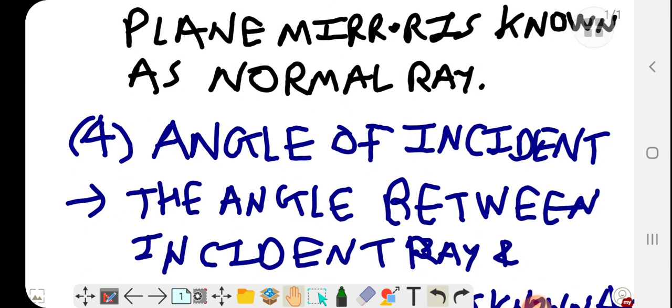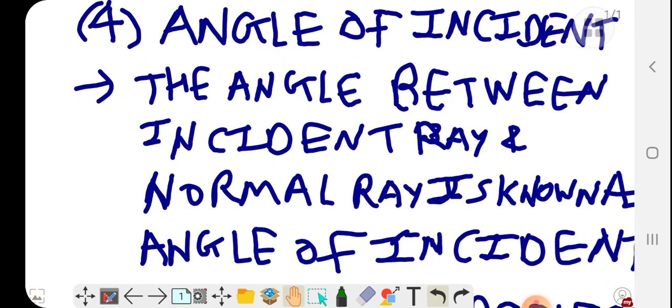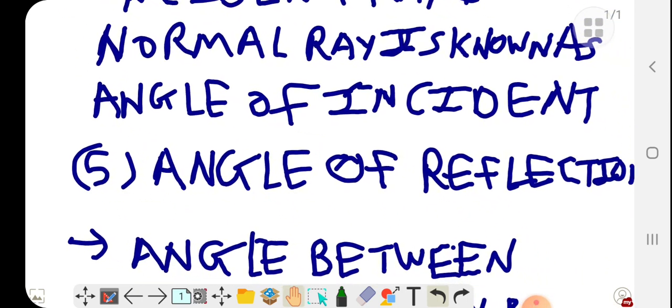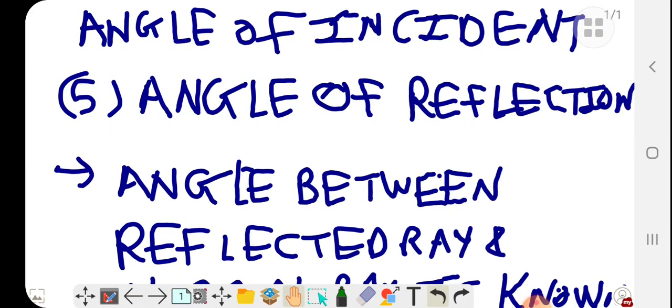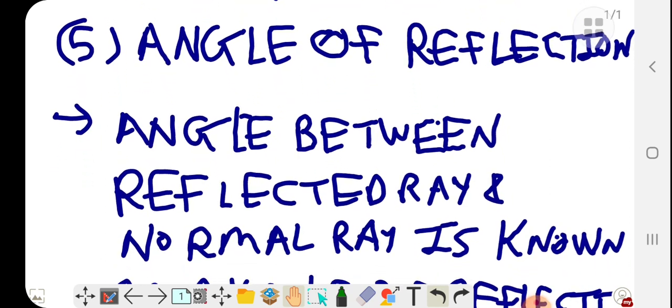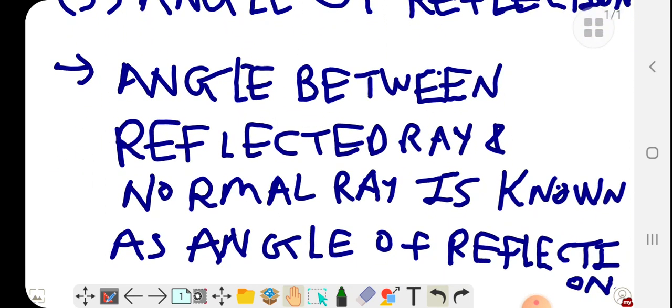Now, angle of incidence. What is the angle of incidence? The angle between the incident ray and the normal is known as the angle of incidence. It is denoted by small i. Now, what is the angle of reflection? The angle between the reflected ray and the normal is known as the angle of reflection. It is denoted by small r.